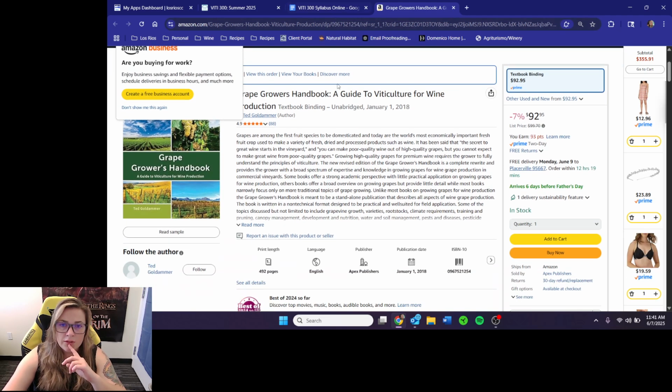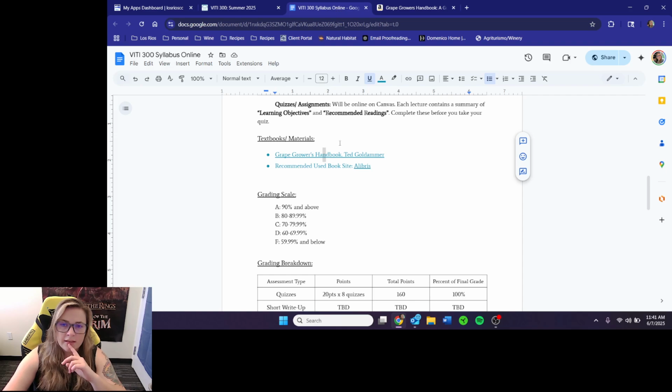But you can't find this textbook on Alibris. I just looked. But you can find a lot of other textbooks on Alibris and at a really, really good price too. So if you have other courses that you're trying to find books for, or if you're just trying to collect some really fun viticulture and enology textbooks, it's a good site to check out. I bought a textbook for $5 there, and I think it was $7.50 with shipping or something. So just a really good deal, and also, I guess you could argue it's good for the environment, right?